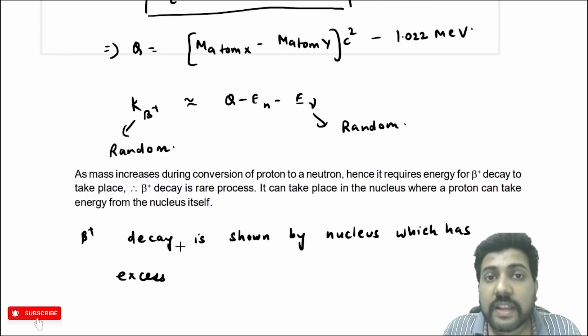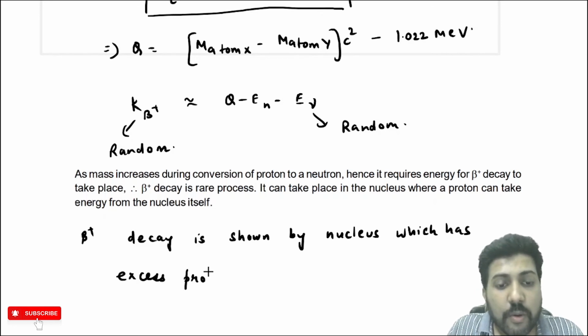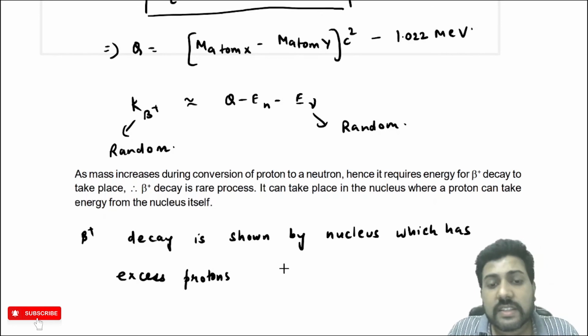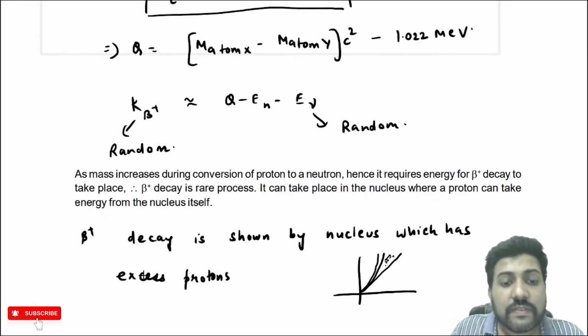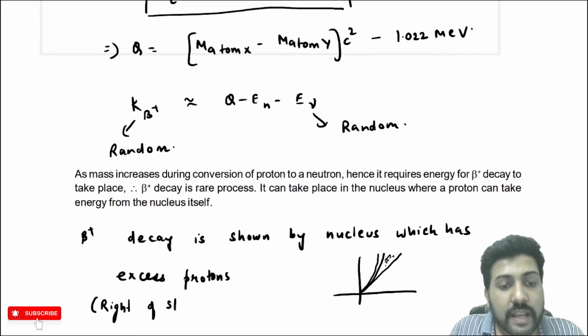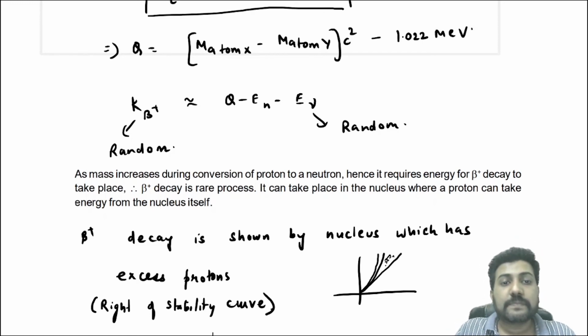I've told you before, excess proton means more protons than required. Okay, now which unstable nucleus has excess protons? Those nuclei which lie to the right of the stability curve. Those nuclei which lie to the right of the stability curve show beta plus decay.